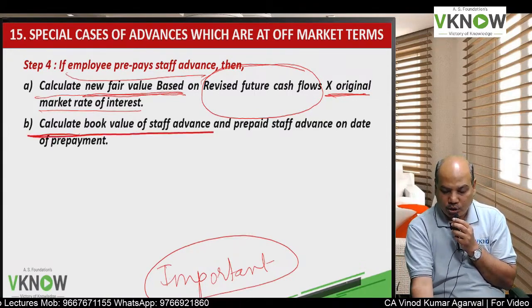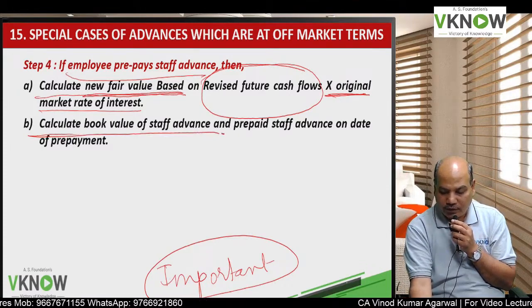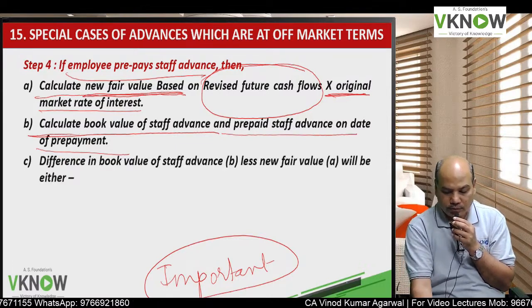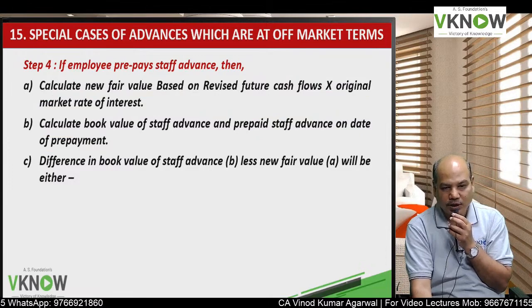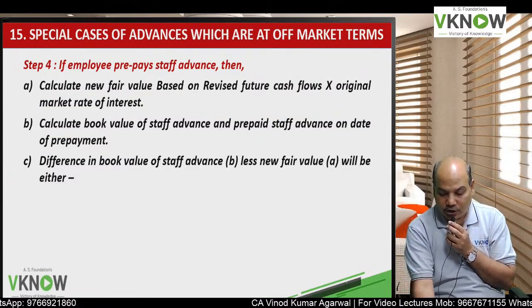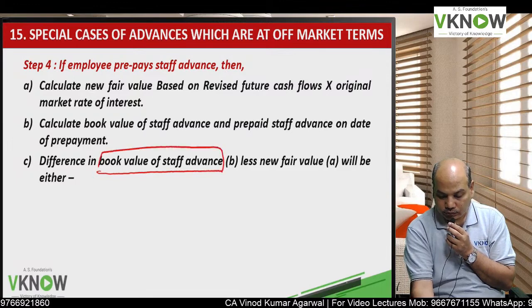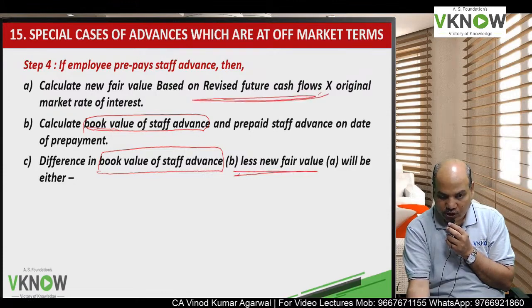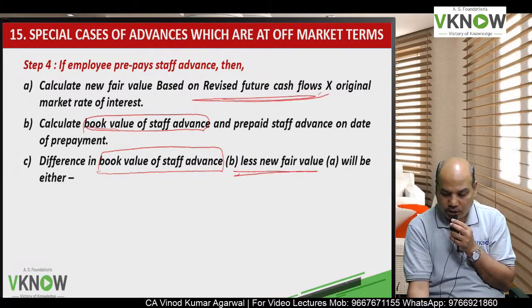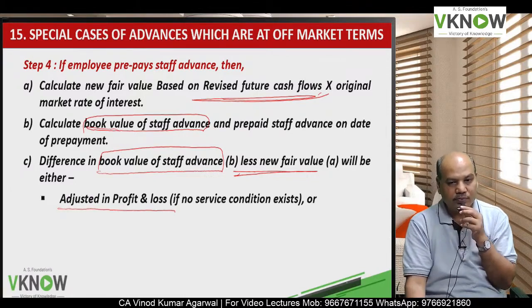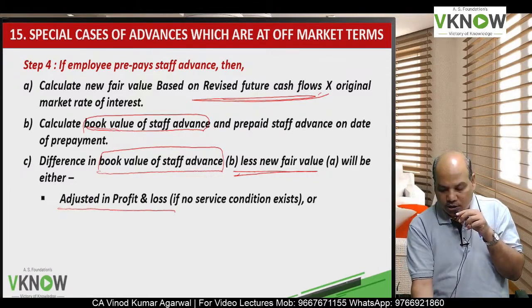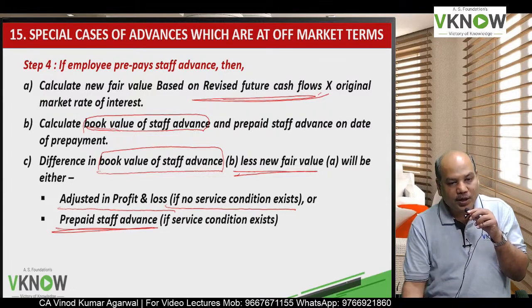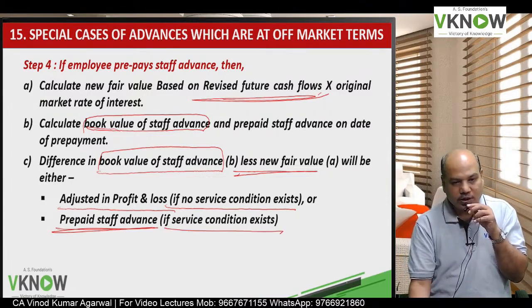I will compare with book value. Calculate the book value of staff advance and prepaid staff advance on the date of prepayment. Find out the book value of staff advance and prepayment of staff advance, if any. The difference between book value, which is there in the ledger, and fair value, which we have computed based on revised cash flow, will be either adjusted in P&L account if no service condition exists, or adjusted in prepaid staff advance account if service condition exists.